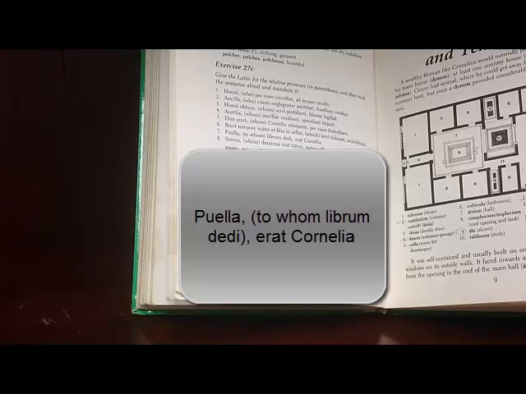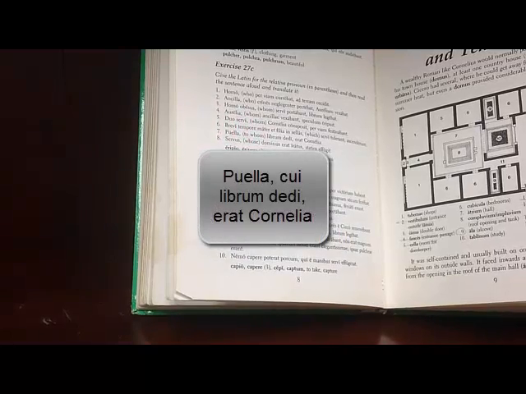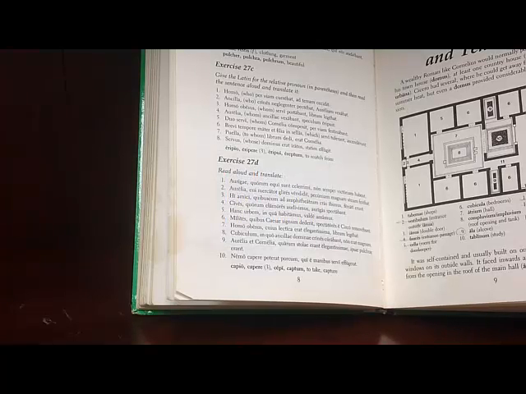The number is singular. So, since I'm giving the book to her, to whom is going to be in the dative. So what's the dative, feminine, singular? Well, all three of our dative singulars are the same, so it's cui with a c. So the girl to whom I gave the book was Cornelia.